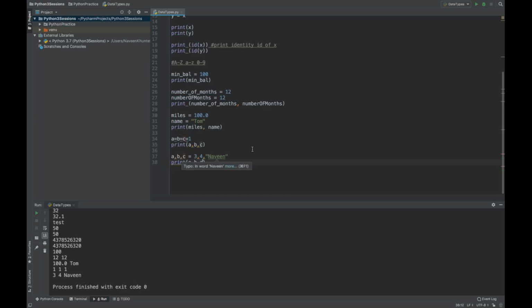So these are the standard data types: numbers and strings. Later on we will talk about list, tuple, and dictionary also. Okay, we will talk about these things also.